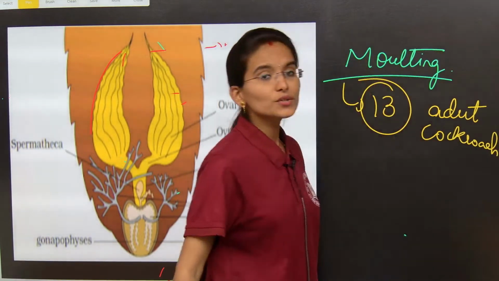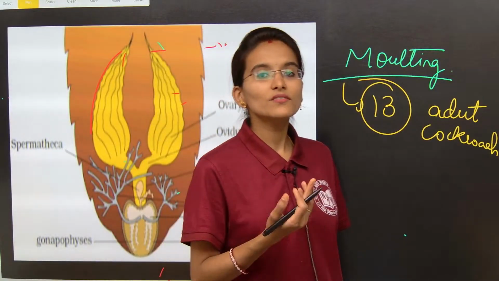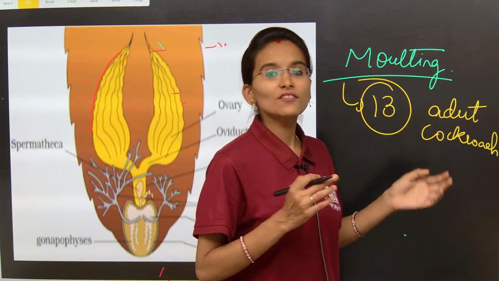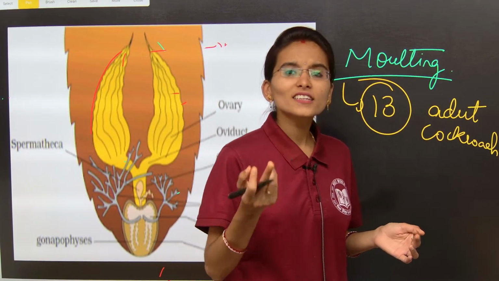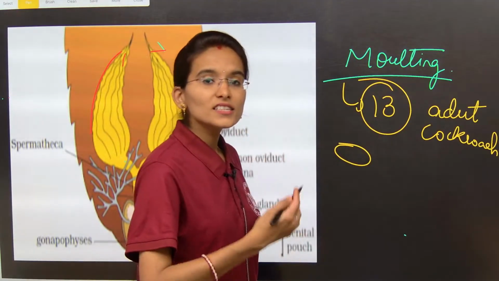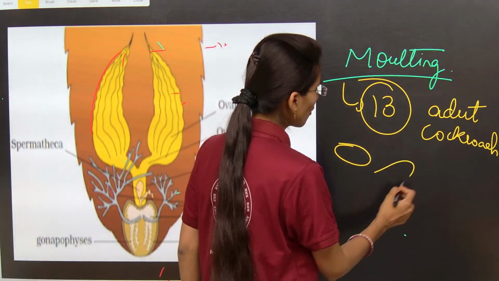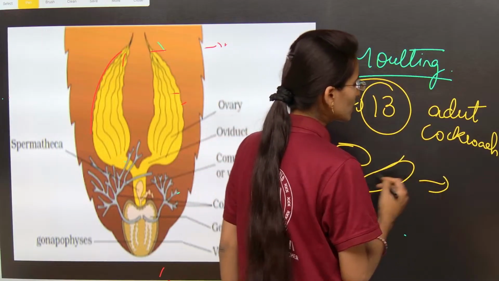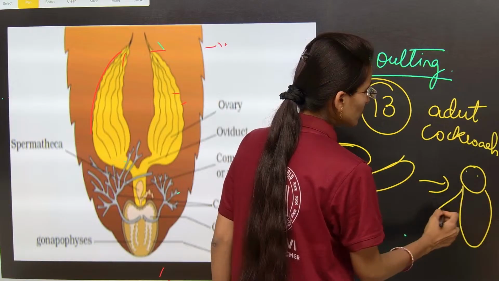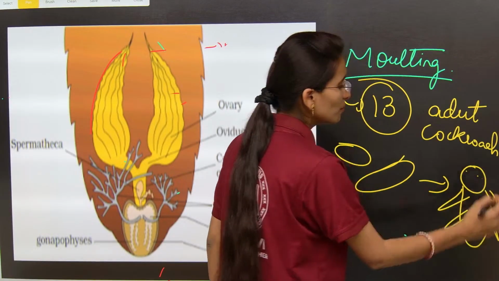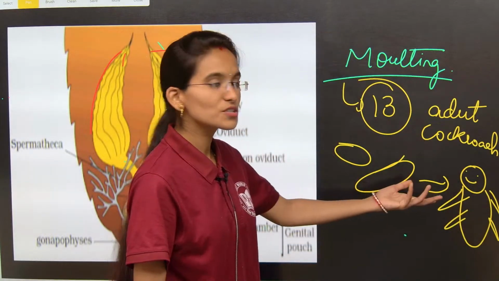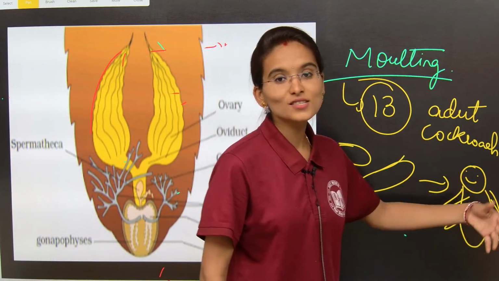When we are going to talk about the development of the cockroach, it is of indirect development, my dear students. Indirect development in the sense, first the eggs are going to form, and then after molting the larval form is going to form, and then next it is going to form the adult cockroach. It does not look like the cockroach, but as it becomes the adult, it is so happy.